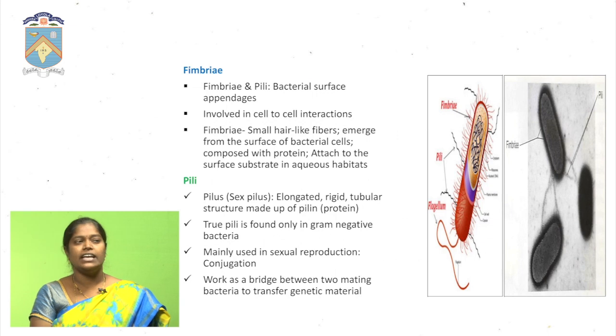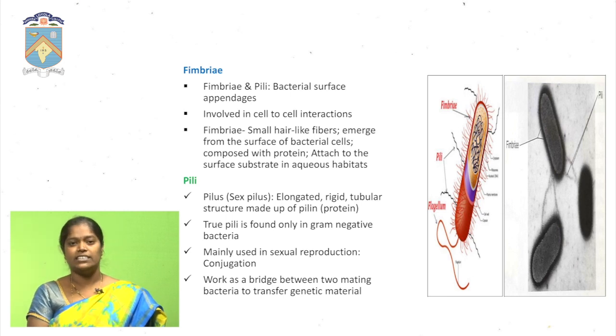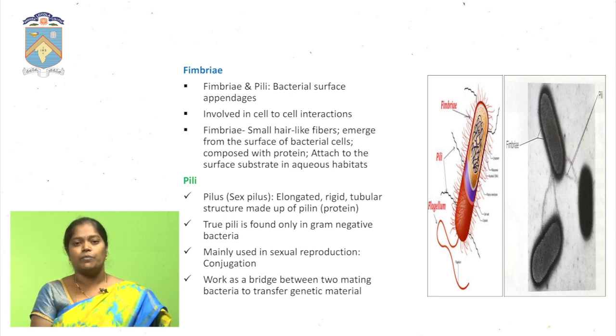And next, coming to fimbriae. The fimbriae are very small, hair-like structures. They mainly attach to other bacteria present in the surroundings. They attract the other bacteria, form a bridge and transfer the genetic material from one cell to another cell.